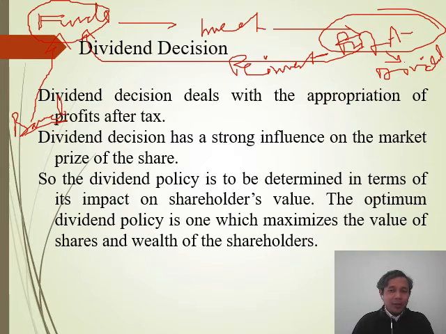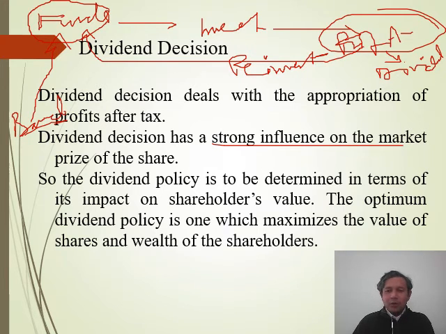Because outside sources will generate some cost, outside sources will have certain expenses, but at the same time, if we keep the money with us, then shareholders may not feel happy about that. And if the shareholders are not happy about the organization, then definitely the whole goodwill and the market performance will go down. So these things are going to affect the whole overall performance of the organization, and the dividend decision concept lies there only. So here it has a very strong influence over the market share. This type of decision has a tremendous potential to affect the overall performance of the firm.